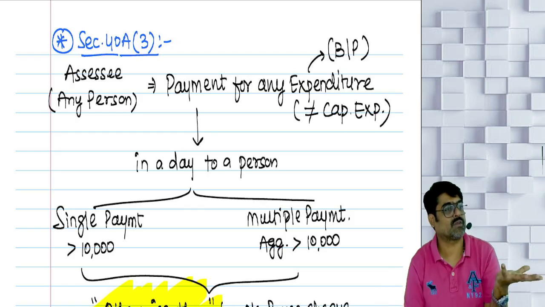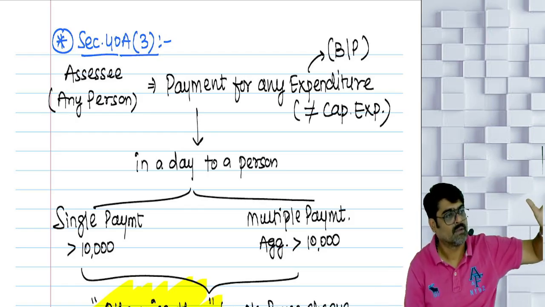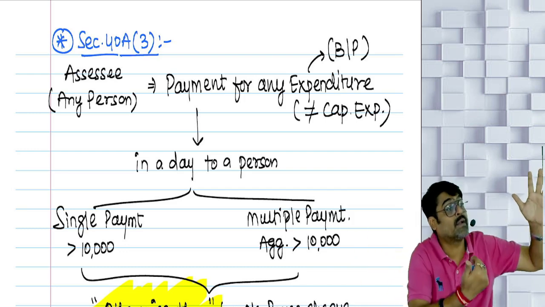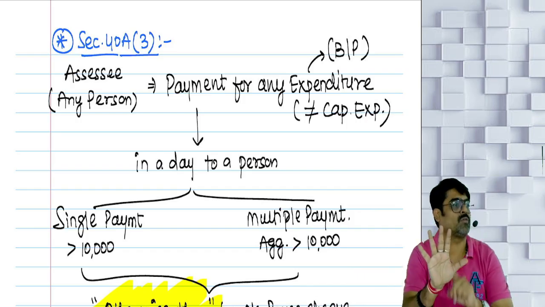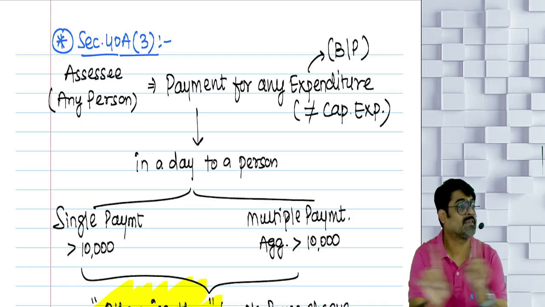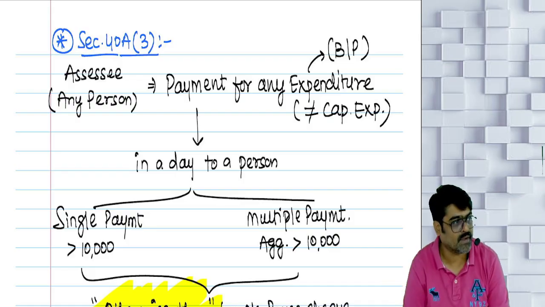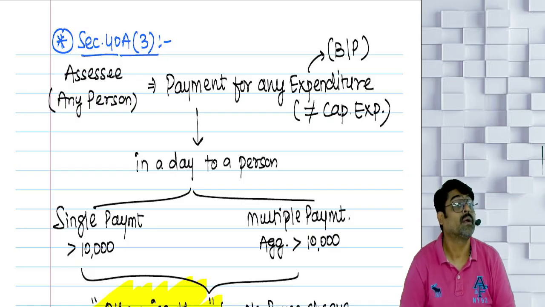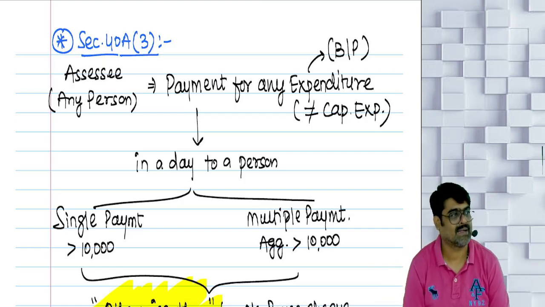So business expense was how much? 5 lakhs. The entire 5 lakh will not be disallowed. Out of that 5 lakh, what payment have you made? 50,000. Is this payment more than 10,000 paid in cash? The 50,000 will not be treated as your business expense and will be disallowed. What about the remaining 4,50,000? If that remaining 4,50,000 is paid by prescribed modes, that will be your business expense. You claim it. Understanding?